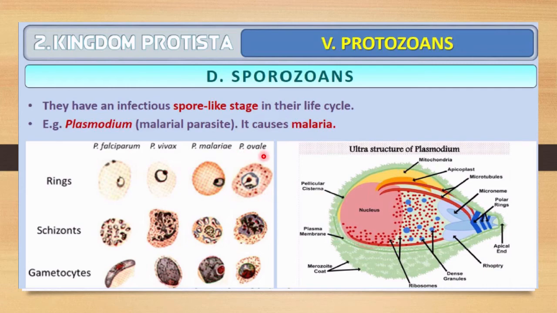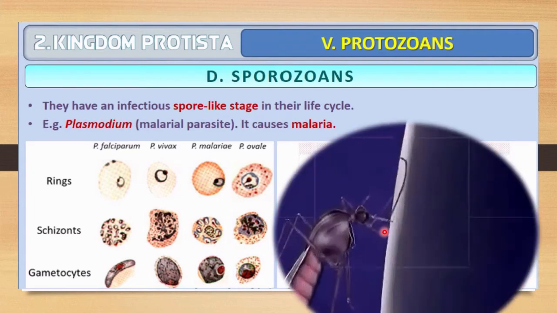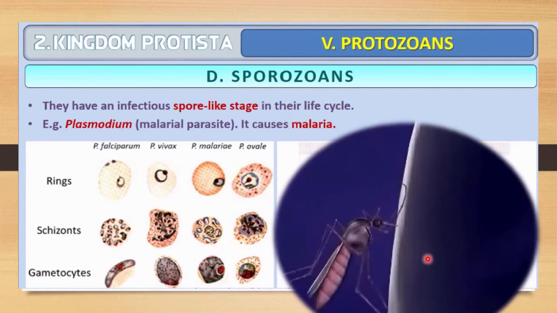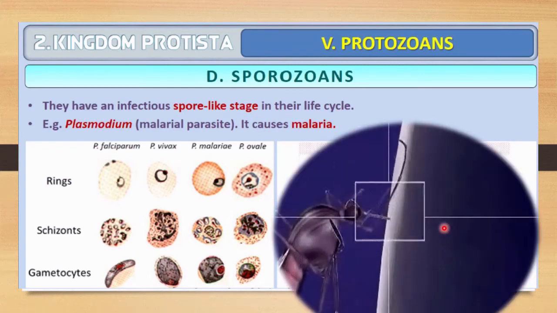So if an Anopheles mosquito bites a human, at that time it will release a number of Plasmodium organisms inside the blood of the human. That's why they will cause malaria.